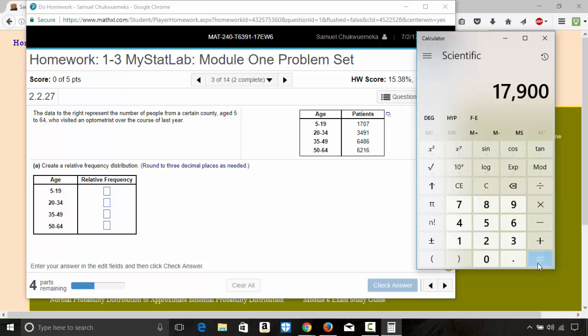They asked us to round to 3 decimal places as needed. Okay, so 3 decimal places as needed means if our result is more than 3 decimal places, then we have to round it to 3 decimal places. If our result is not up to 3 decimal places, then we can leave it like that.